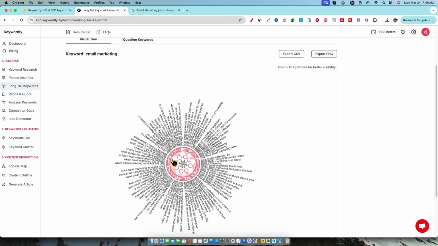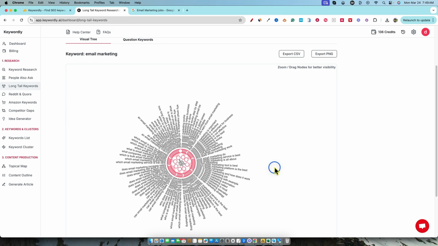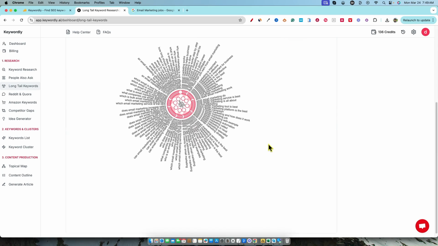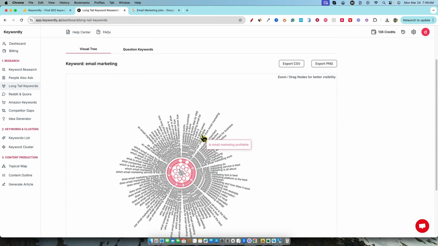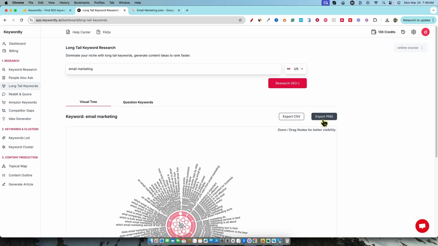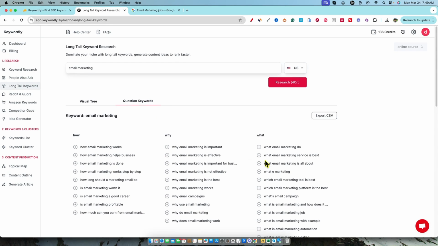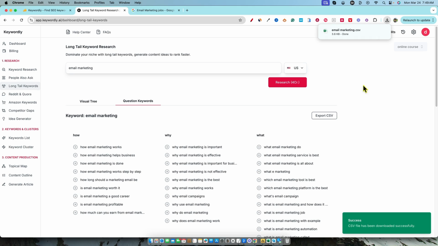I'm scrolling down with my mouse. I don't see how I can, okay, so I'd have to use the bar over here. And we can lower it like that. And then we could zoom in by hovering over. Nope, that's not working either. We can export the PNG, but what you'll most likely be clicking on is the questions, right? So it's going to take all those and put them in a nice format for us. Can we export this? Yes, we can export that.